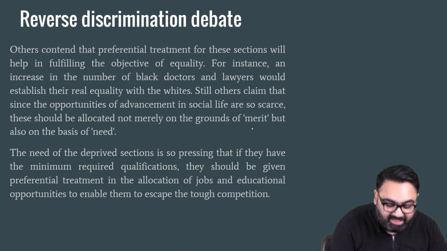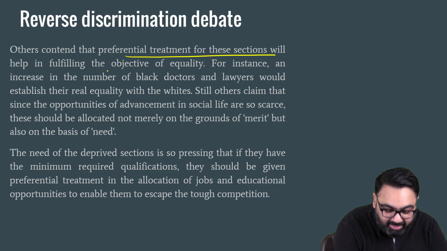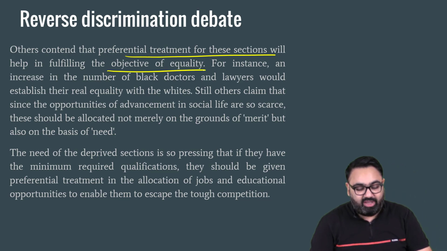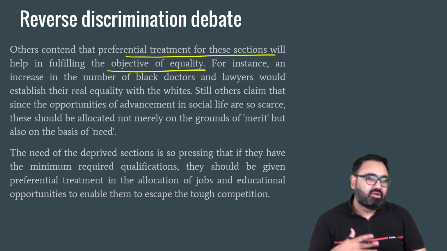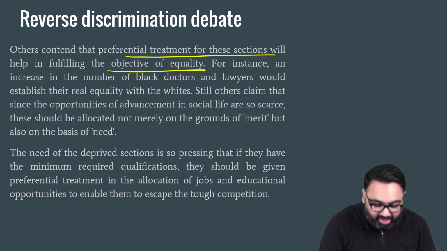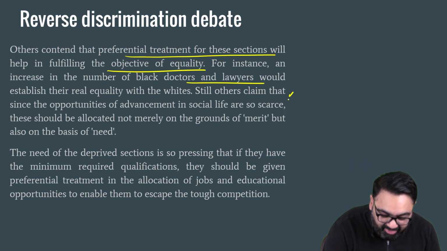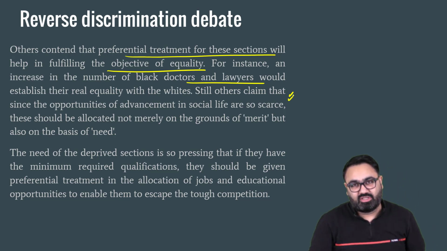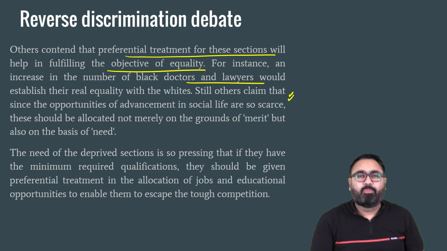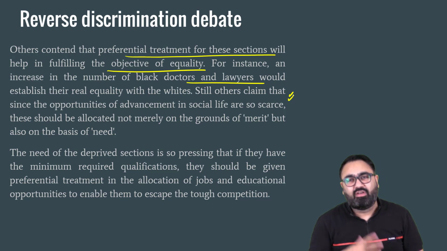For those who support it, they say preferential treatment will help them in achieving the objective of equality, as I told you. Having more representation amongst important professions, be it lawyers, doctors, etc., will bring a much better holistic approach in the society, where they will be open to treating many more people of different kinds.